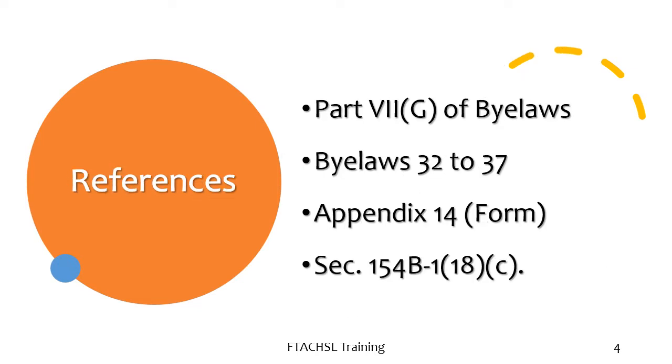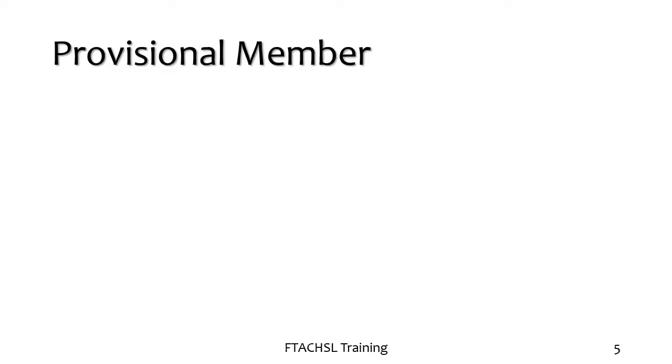Now here are the references with regard to nomination. You will find them in Part 7G of the bylaws, in particular bylaws 32 to 37. There is also a form which is to be filled up in a particular format, which is known as Appendix 14. And the latest amendments of 2019 to the MCS Act, Section 154B-1(18)(c), also define what a provisional member is and what the limitations and duties of a provisional member are. We made a mention of provisional member earlier.